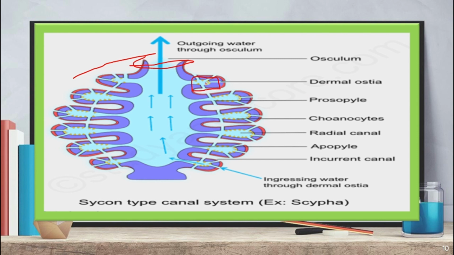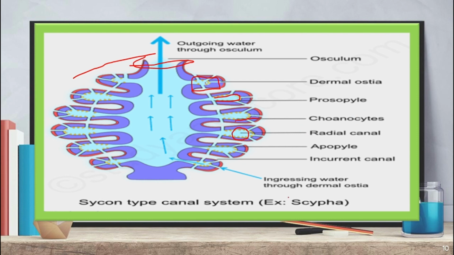Here the dermal ostia. Prosopyle. These are the prosopyles. Here you have seen these are the prosopyles. Choanocytes. These are choanocytes, the white-yellow colored ones. What is the radial canal? The mid part of the dermal pores is called the radial canal.